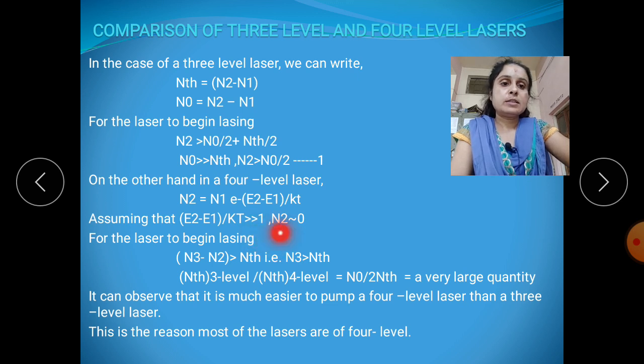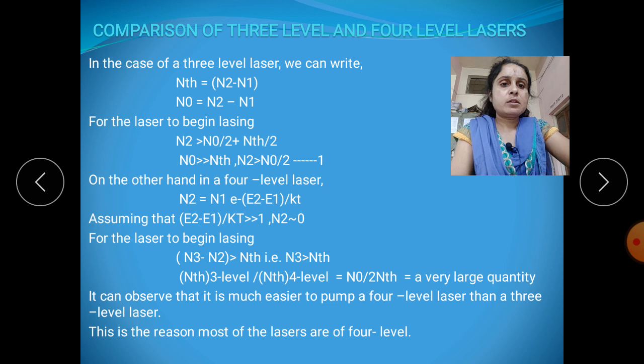In this case N2 is approximately 0. For lasing action, the laser begins lasing when N3 minus N2 is greater than the threshold NTH. That is, N3 must be greater than NTH.